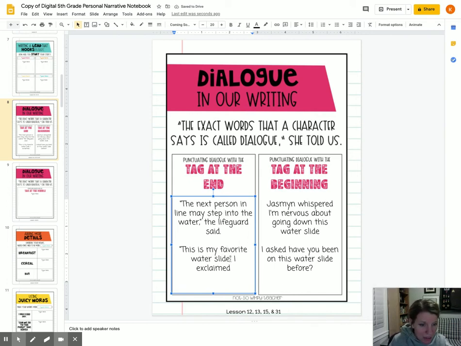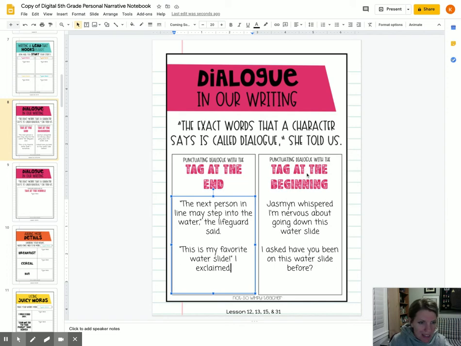And now we have to have some kind of punctuation right here, right in between the last word that they say and the quotation marks. And we're exclaiming it, so I'm going to put an exclamation point right there. "This is my favorite water slide!" I exclaimed, period. I don't have to write a comma right here. I don't need an exclamation point and then a comma. We just need one punctuation mark, okay?